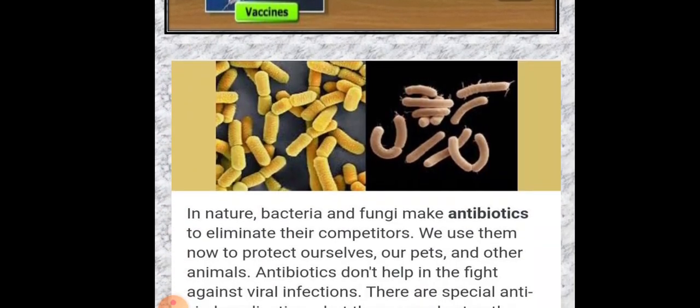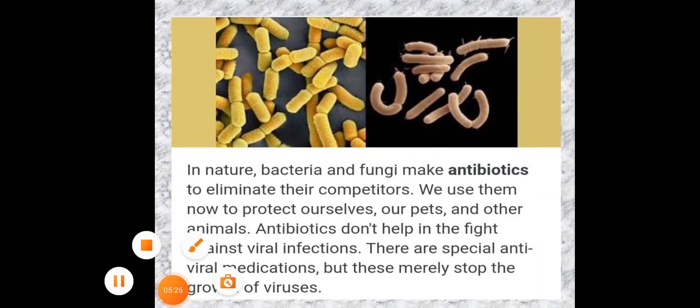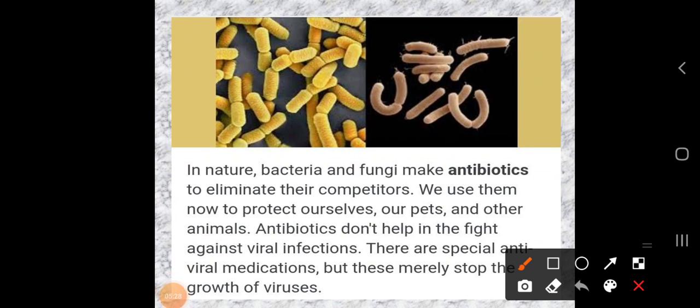Okay, now let's take which bacteria we are using as antibiotics. In nature, bacteria and fungi make antibiotics to eliminate their competitors. So these are the bacteria which we are using as antibiotics. They stop or kill the growth of the microorganism which causes another disease. Okay, so we use them now to protect ourselves, our pets and other animals also.